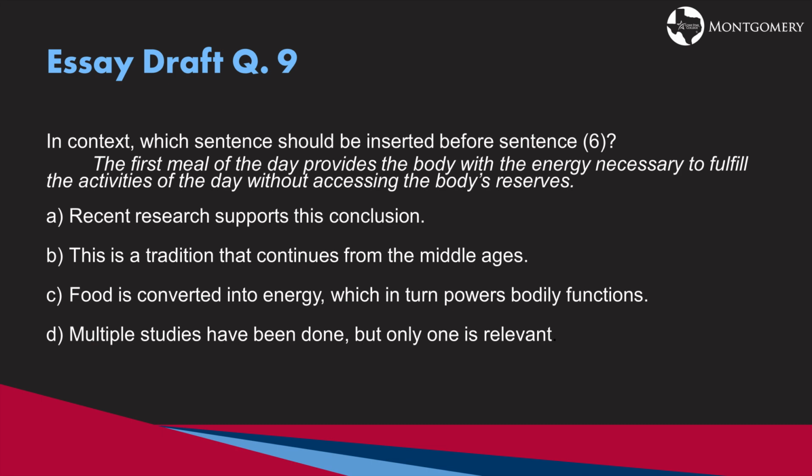A and D are both very vague. It's not really adding useful information to our sentences. B is adding information that's not really necessary at this point. So that leaves us with C. Food is converted into energy, which in turn powers bodily functions. This is talking specifically about how each meal is used to fulfill the day's activities without accessing the body's reserves.